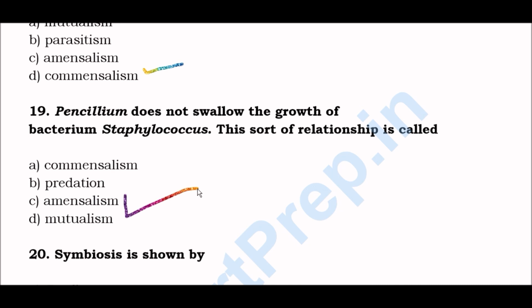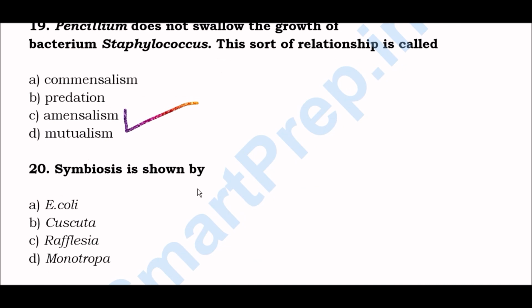Okay, next question. Symbiosis is shown by option A, E. coli, option B, Cuscuta, option C, Rafflesia, option D, Monotropa. Right answer is option A, E. coli. Symbiosis is shown by E. coli.